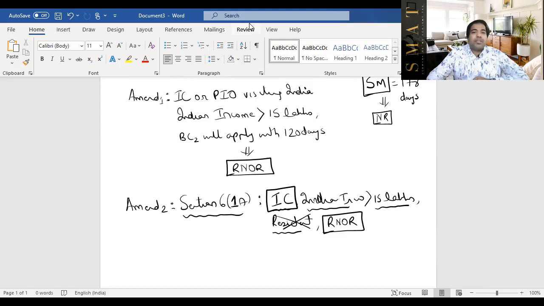The intention of both these amendments, guys, is to bring more people under the tax net who have income which India wants to tax. So just summarizing everything, how does it impact your exam? First of all, keep an eye open for Indian citizens and persons of Indian origin. And if they have Indian income of more than 15 lakh, then maybe the two amendments will apply. The first amendment says that if you're an Indian citizen or a PIO having Indian income of greater than 15 lakhs, then the second basic condition will apply. Only thing, change the 60 days to 120 days. And if you say yes to that, then you're an RNOR.